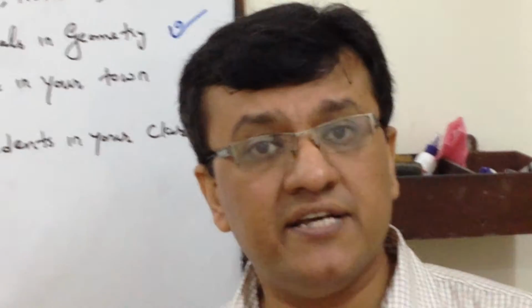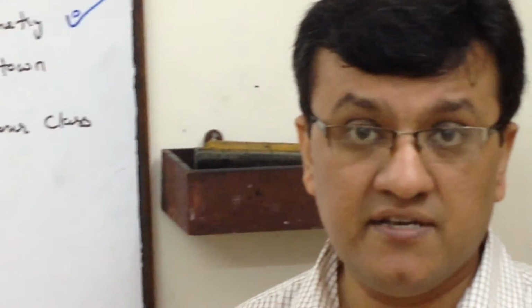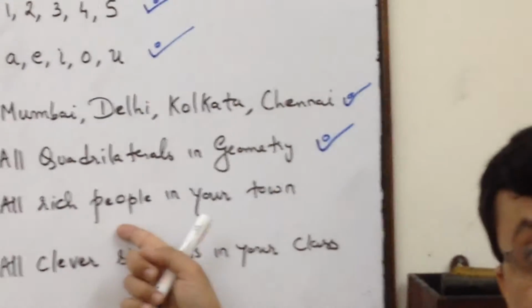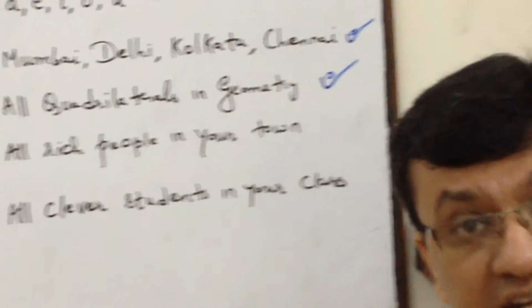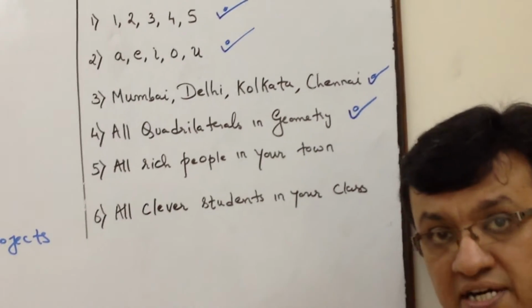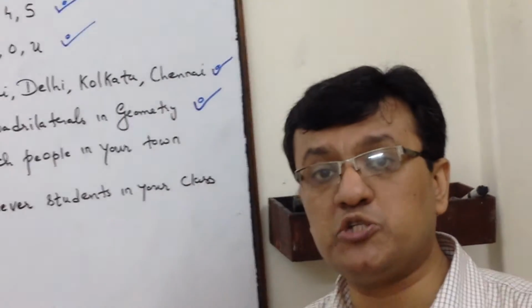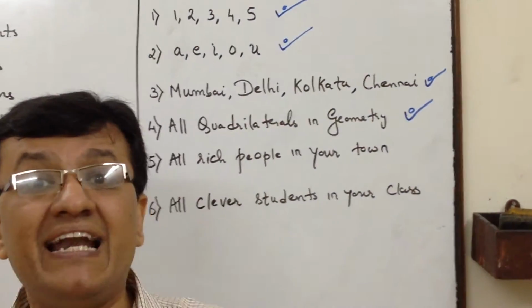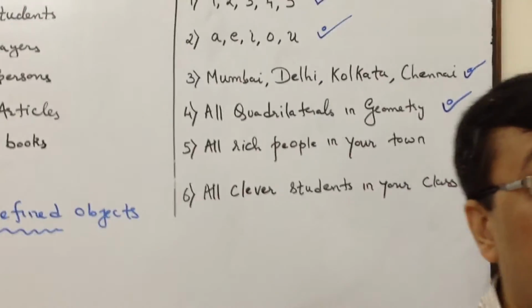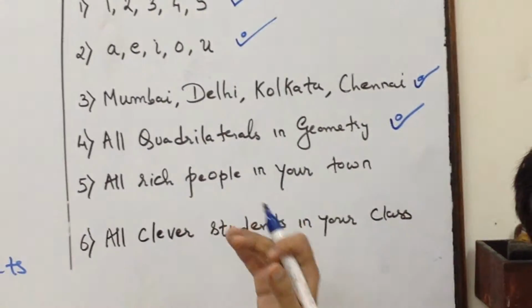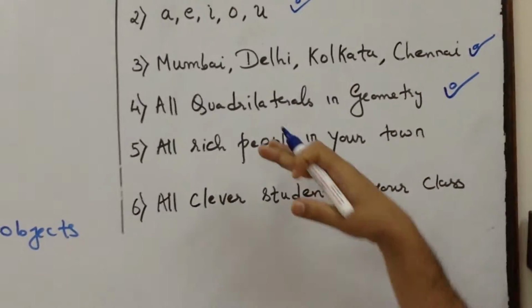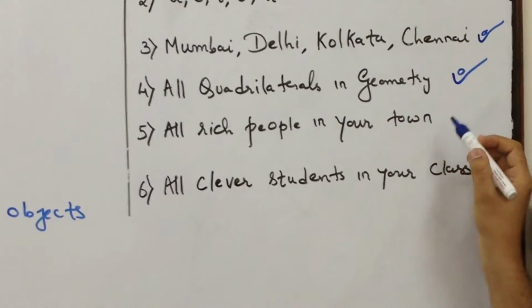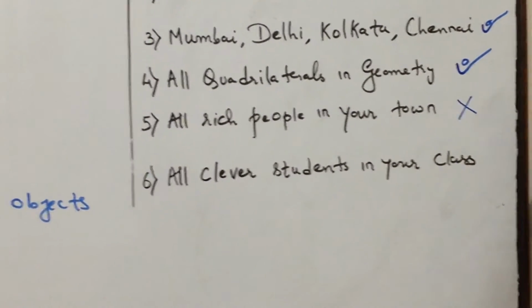Immediately comes Mr. Z. Mr. Z says, I am having 100 million rupees. Now, should I place Mr. X, Mr. Y or Mr. Z in this particular set? With respect to X, Y is richer. With respect to Y, Z is richer. And that's why I am not in a position to conclude who is richer. So whenever there is a with respect to term, a relative term where we are not in a position to define a particular object, we say it is not a set. Over here, I am not in a position to define whether X, Y or Z should come under the rich people of your town or not. And that's why I say that this is not a set.